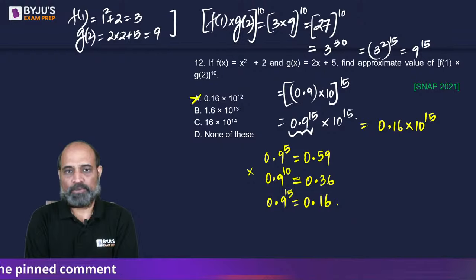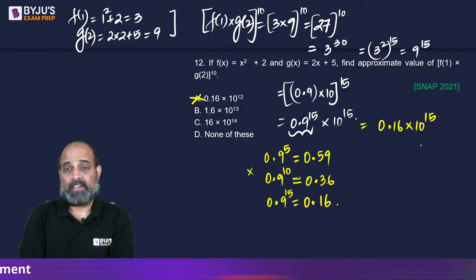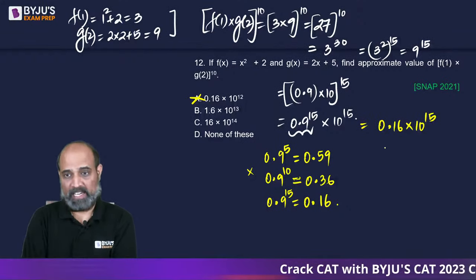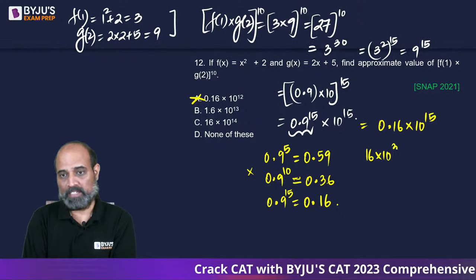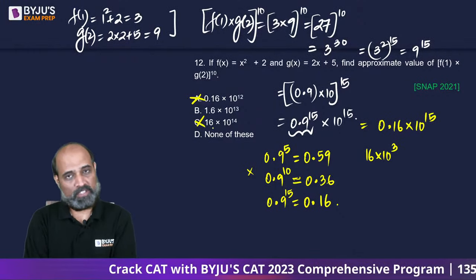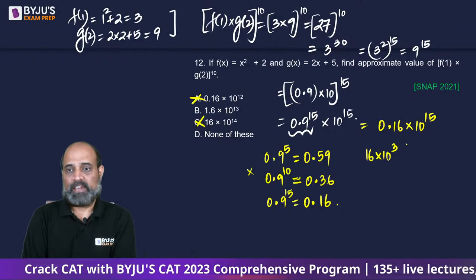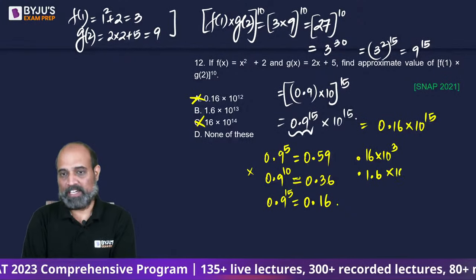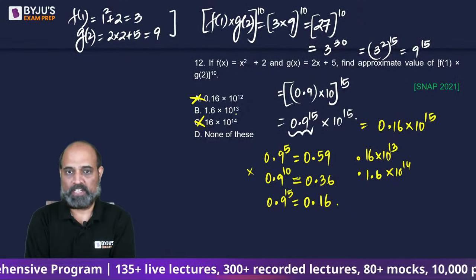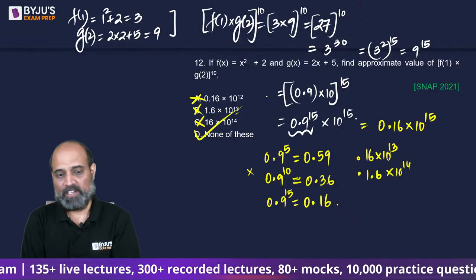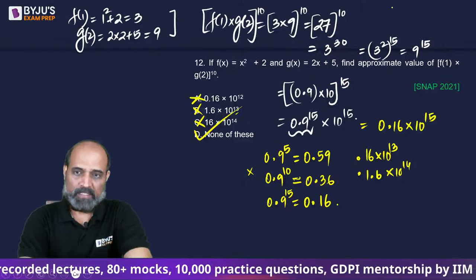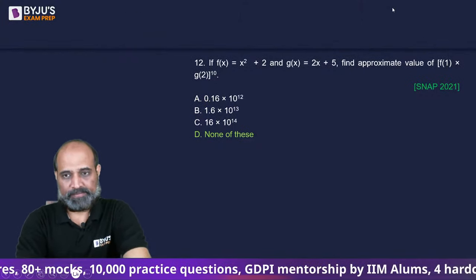If you compare, A is not the answer, right? If I take 16 there, 2 zeros will move. I will have 10 to the power 13, as in I can write this as 16 into 10 to the power 13. So C is also not the answer. If I move only 1, I will get 1.6, so the power will decrease by 1. So this will become 14, but here it is 13. So there is a mismatch, right? So D should be the answer. Okay.